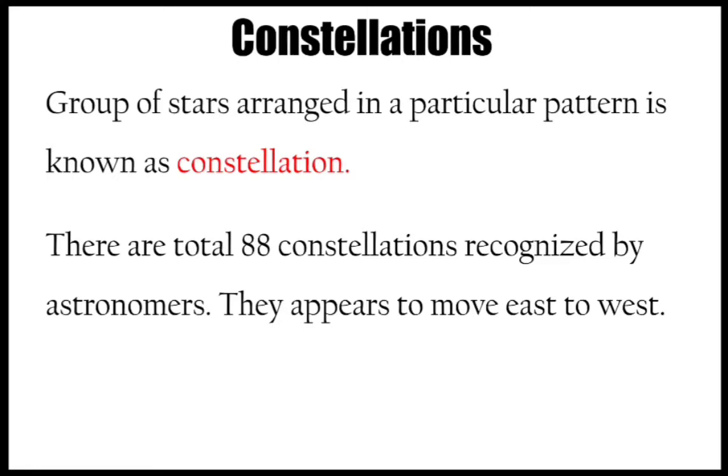And what is the special thing about these constellations? They appear to move from east to west direction. So that is the thing. They are appearing to us like they are moving from east to west. We will discuss this concept in detail in the upcoming topics.